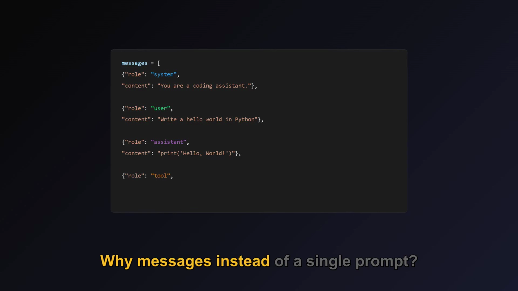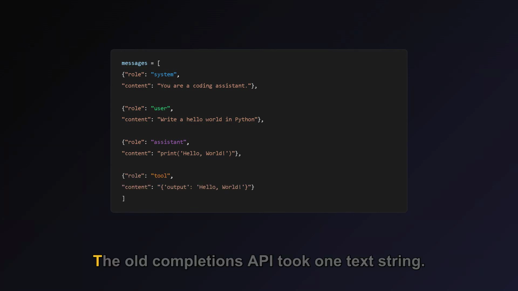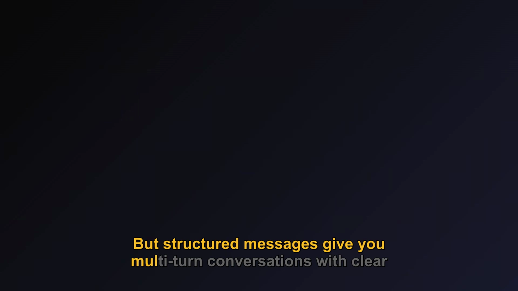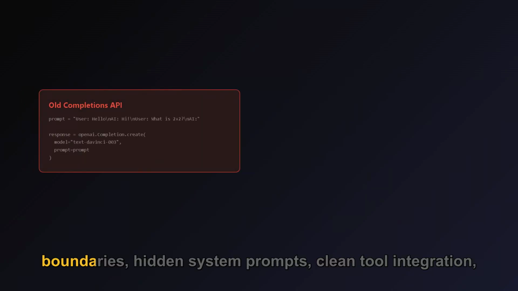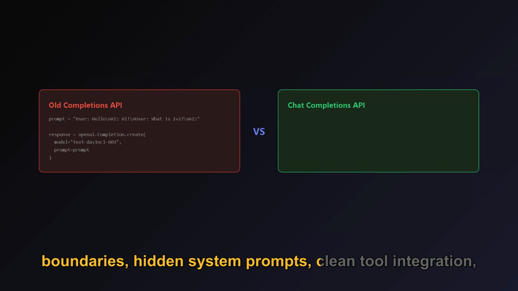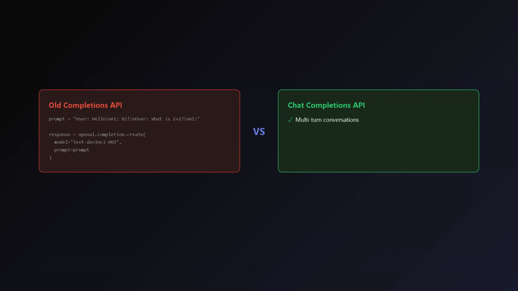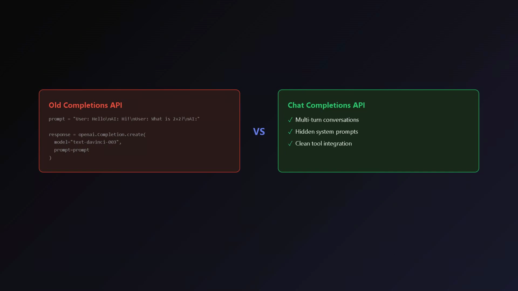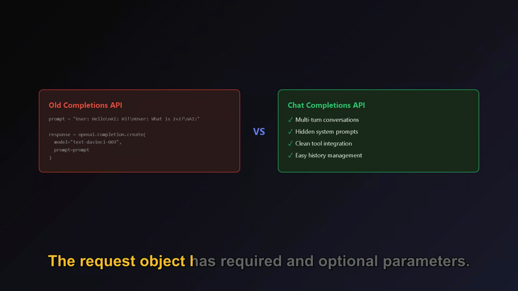Why messages instead of a single prompt? The old completions API took one text string. But structured messages give you multi-turn conversations with clear boundaries, hidden system prompts, clean tool integration, and easy history management for context windows. The request object has required and optional parameters.